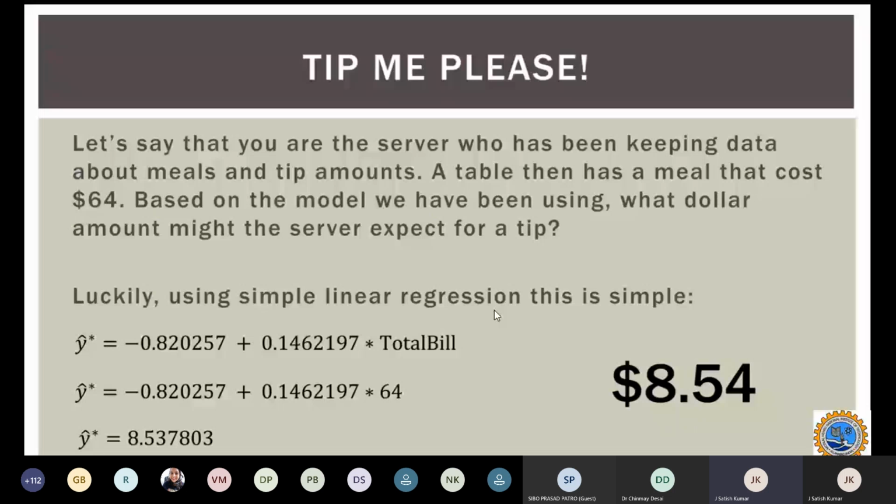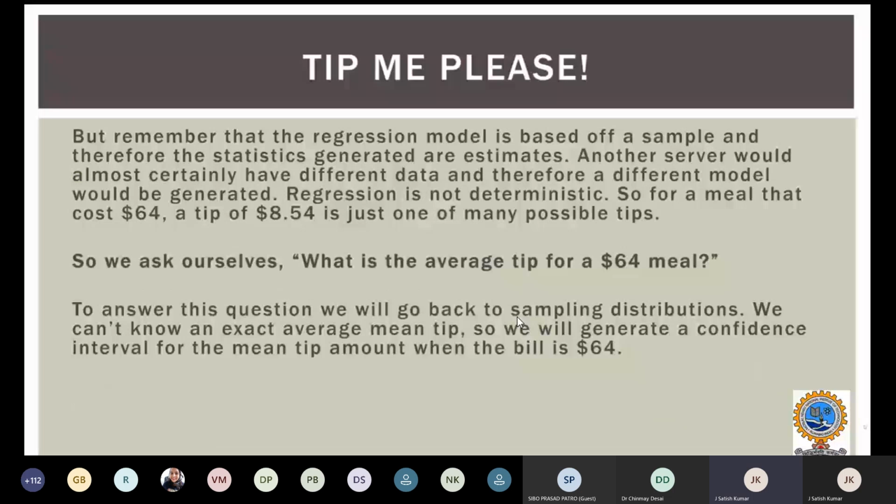But also remember that we carried out this regression model simply based on the sample data that we assumed. Based on that, we constructed all these equations, and we predicted that for $64 the tip will be 8.54, which is based on the sample data that we assumed from the beginning.